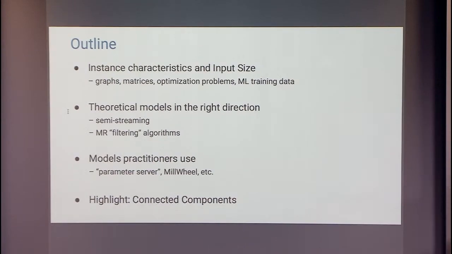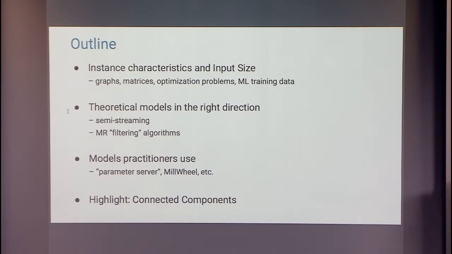Okay, so here's what I want to tell you about in the rest of the talk. So let's make a few comments about how in many real problems there are two parameters. Think of the graph with number of vertices and edges. It's really a bit of a generalization of that. I want to highlight two theoretical models that seem to be heading in the right direction, but they still leave some parameters that need to be understood better. One is the semi-streaming model.